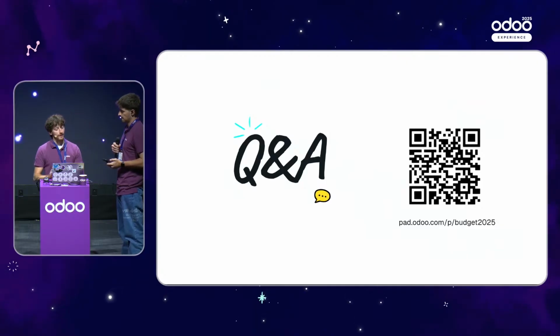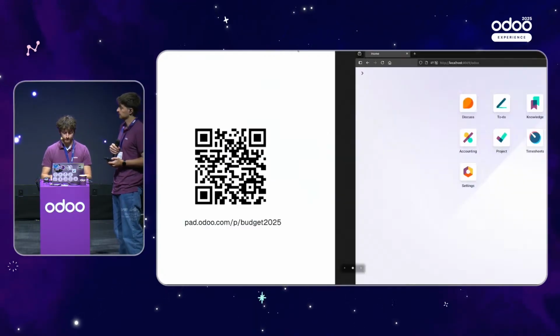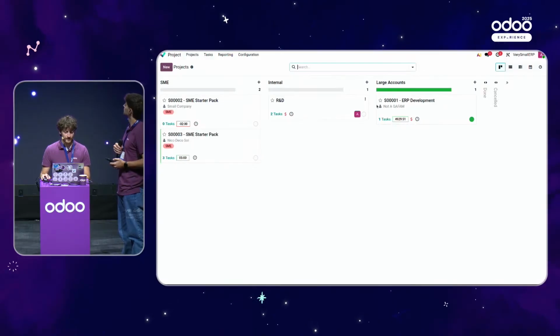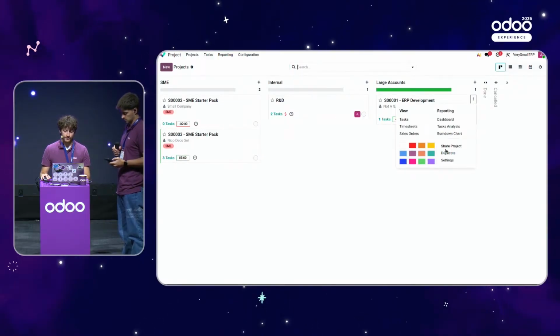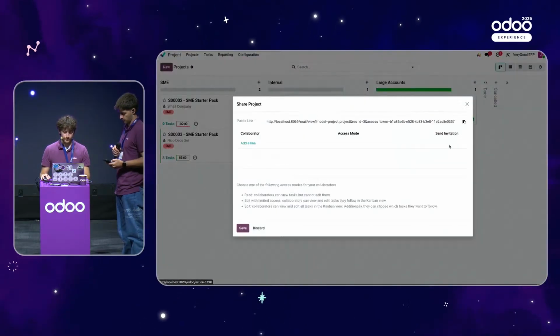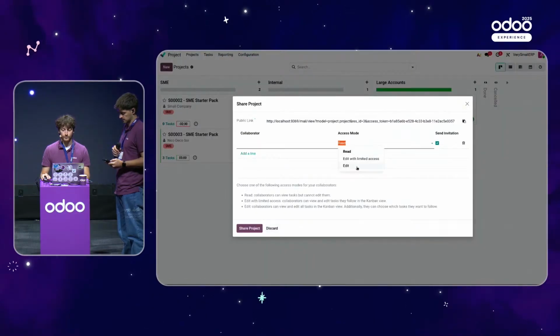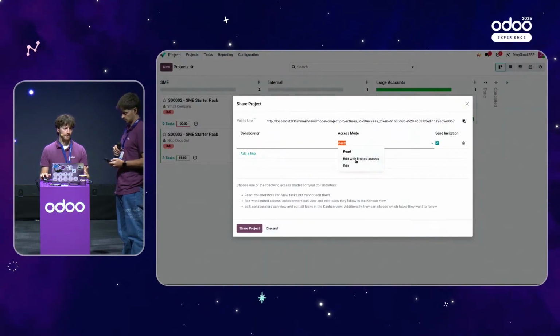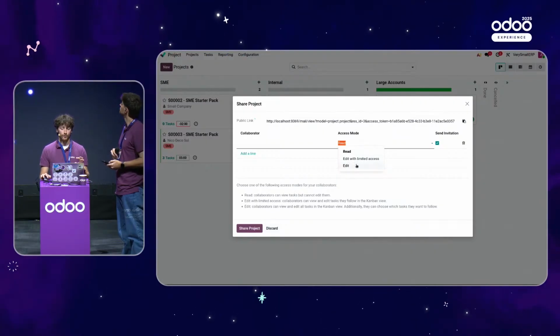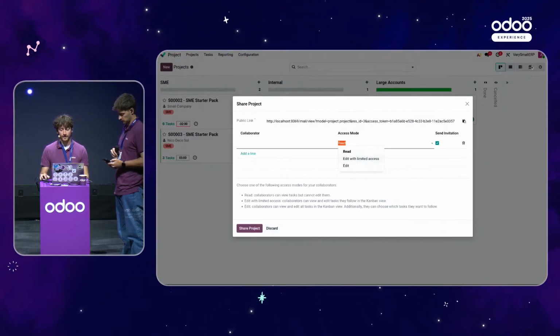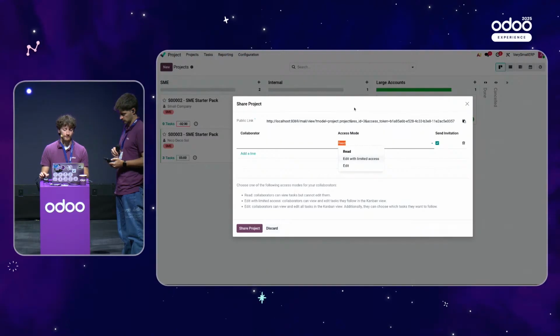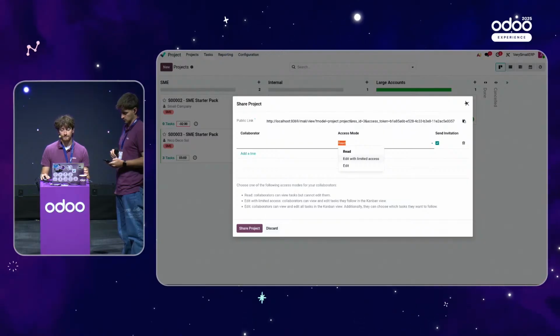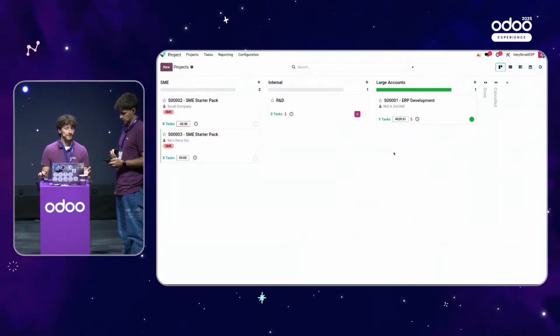You can assign them as portal users. I don't know if it is doable on my local database, but basically what you would need to do is just share the project right here and add the access mode as edit with limited access if you only want to share some tasks, or edit if you want to share all the tasks, and then add them not as assignees, but you can still add them to the task, and they will be able to modify a lot of the task, but they will not be able to timesheet because otherwise no one would need users if everyone could timesheet